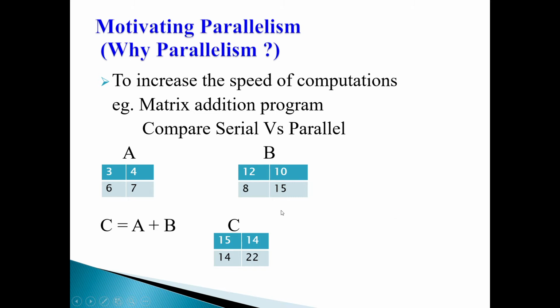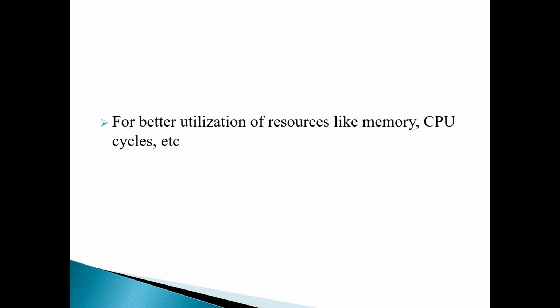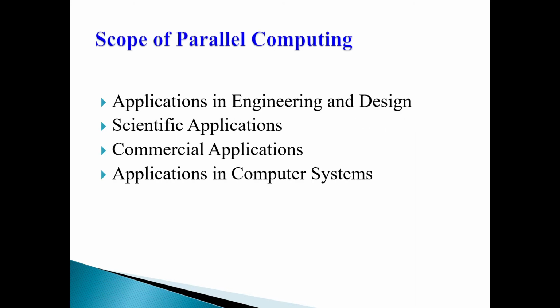So we will go ahead. Next, simple, it is for better utilization of resources, obviously like memory and CPU, if you go for parallel. Now the scope of parallel computing, so where it is used. Rather, the question is where it is not used. You can use it everywhere: applications in engineering and design, scientific applications, commercial applications, applications in computer systems. So n number of categories are there.